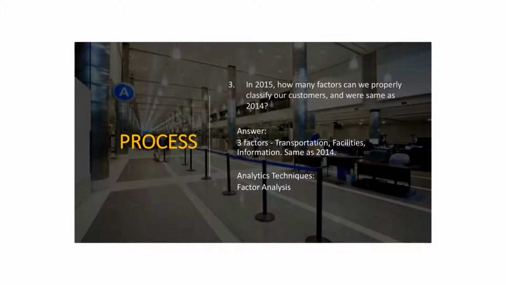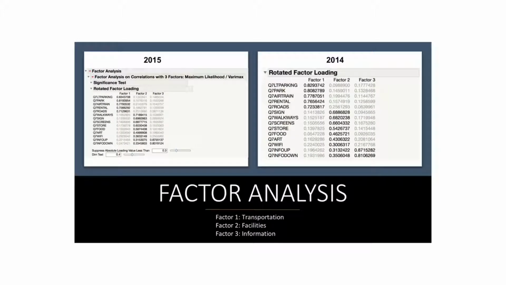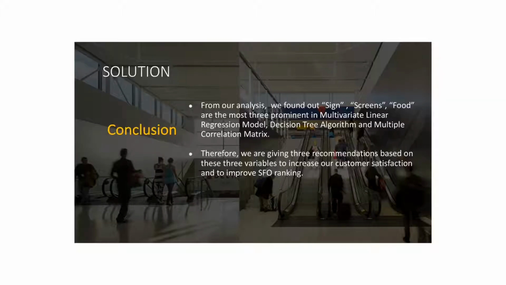And in the third question, we perform a factor analysis to properly classify our customers into 3 factors, and then we name these 3 factors as below. Factor 1 is transportation, factor 2 is facility, factor 3 is information.